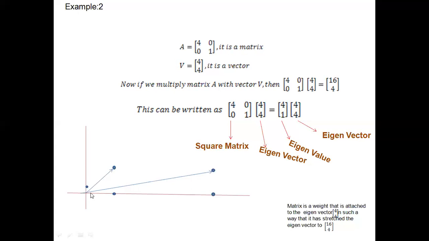This is 1, 2, 3, 4. So this was 4, 4. This is the vector. And lambda, the eigenvalue 4, stretched this vector to 16, 4. In this way, we count it is the 16 point, and this is the 4. So this is 16, 4. Hope you got the point.